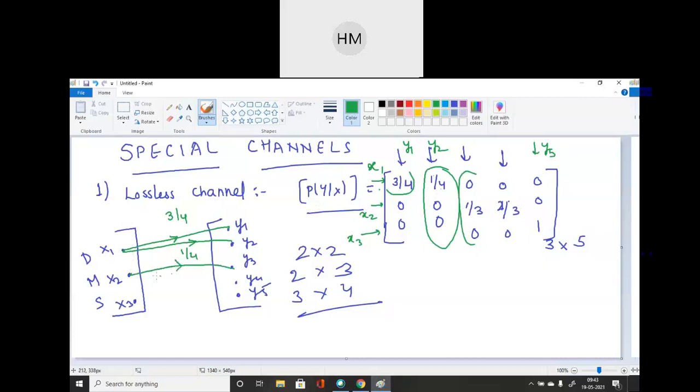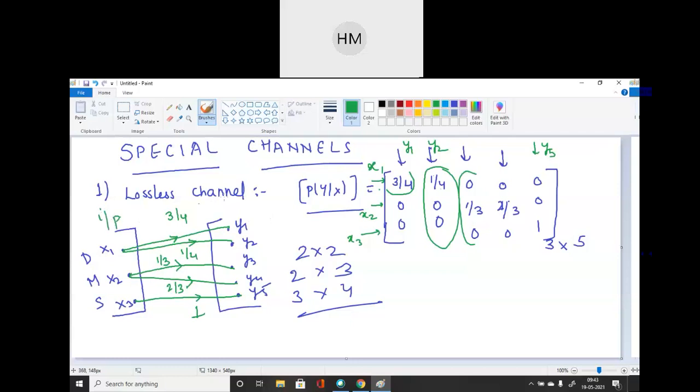There is no repeated line, students. You can see, on one destination only one line is coming. From x2 it is 1/3 and here it is 2/3. Okay? x3 to y5 is a single line, that is 1. Clear? So this is my channel